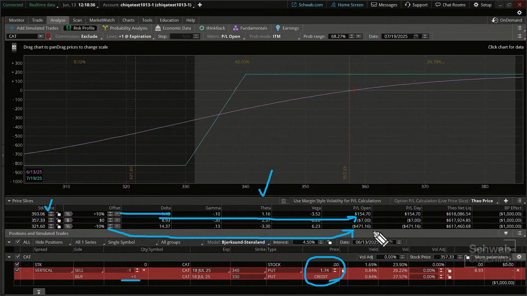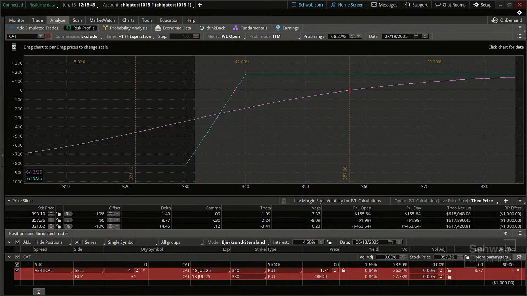And you can see that's the impact there. Okay. All right. Now these numbers could be inverted. They could be changed if we were doing, let's say, for example, a long put vertical or a long call vertical. In other words, there's a debit involved as opposed to a credit. So there can be some variations there, folks, but this is meant to give us a general sense of what kind of moves we have over that time frame.